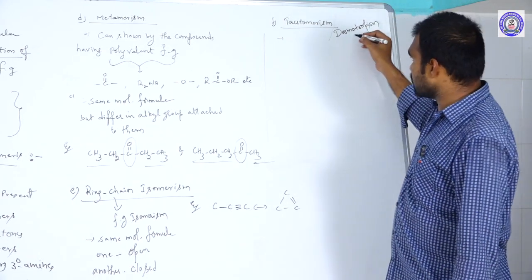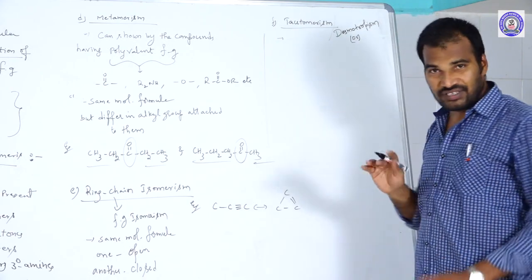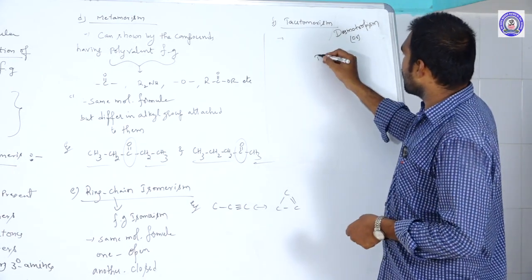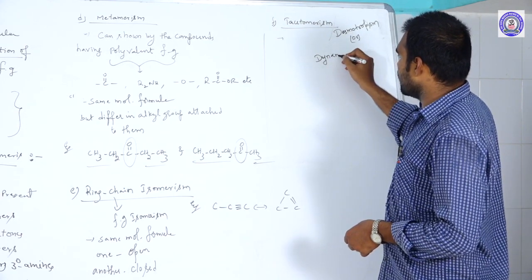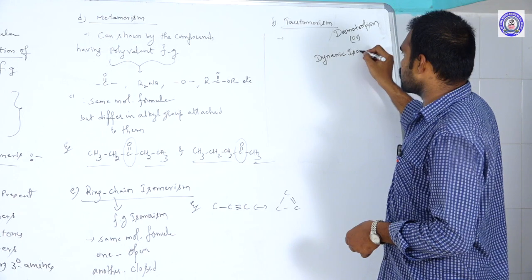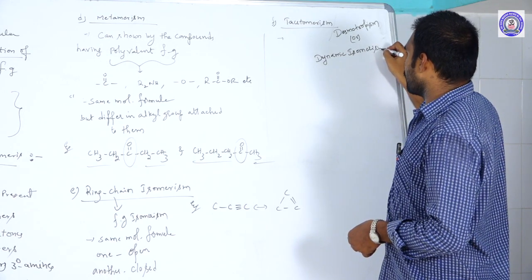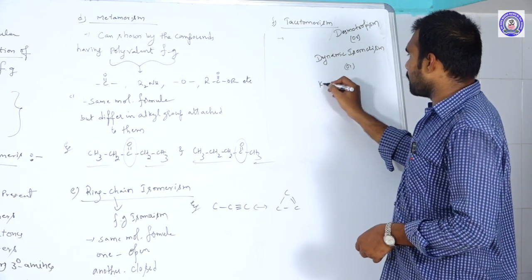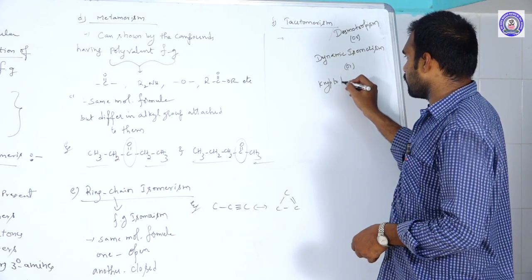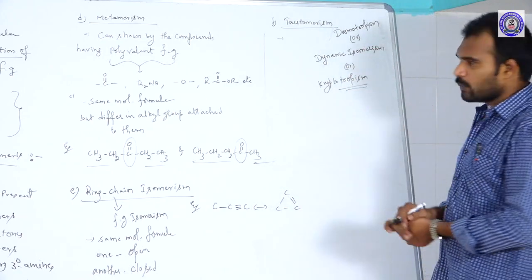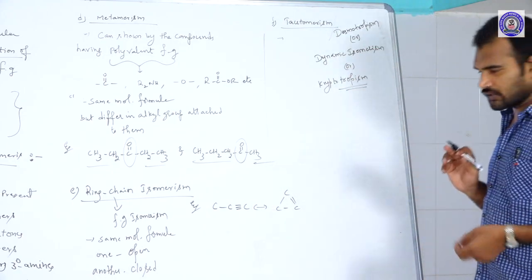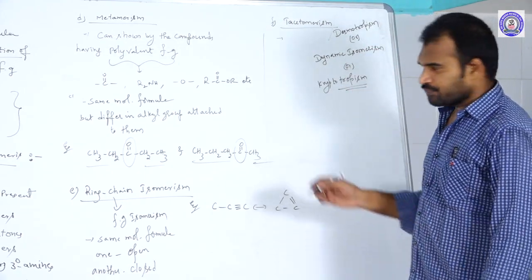There are so many names for this tautomerism: desmotropism, or dynamic isomerism, or cryptotropism. So these are the different names for tautomerism. Yes, what is this tautomerism?